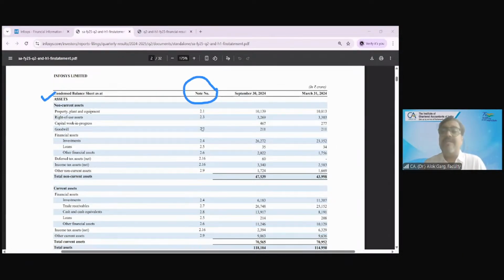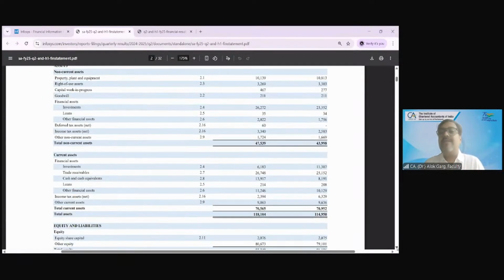But this company has given only limited disclosures, okay? So the detailed disclosure, which is required as per the respective Ind AS for all the line items, since it is not there, hence it is called a condensed balance sheet, right? While this balance sheet is complete, the breakup, the detailed information of these balance sheet items is not complete.